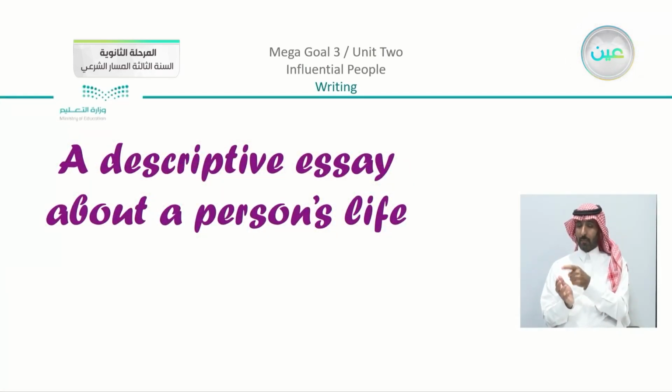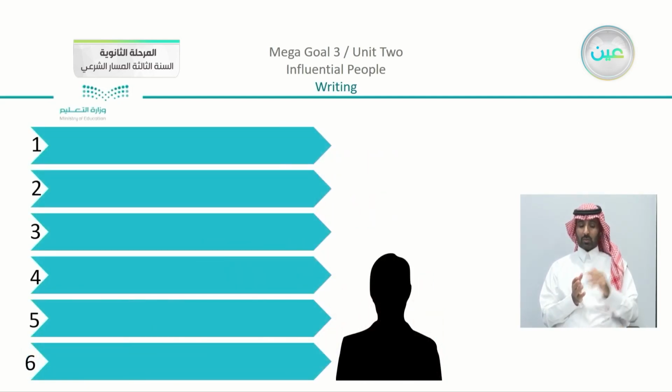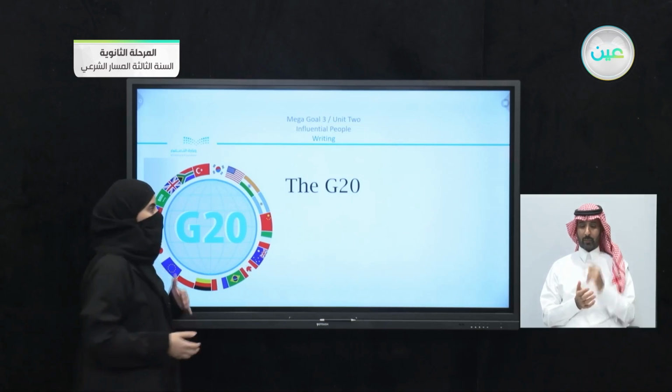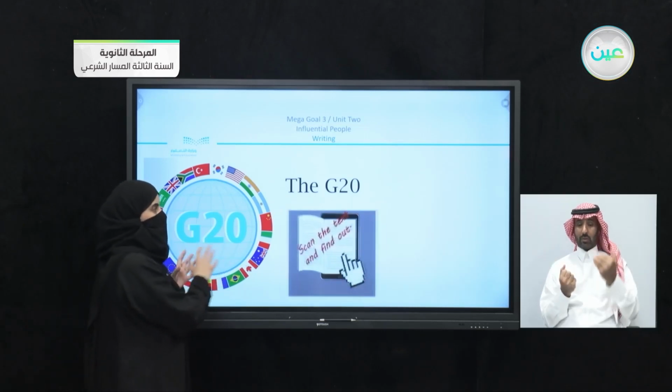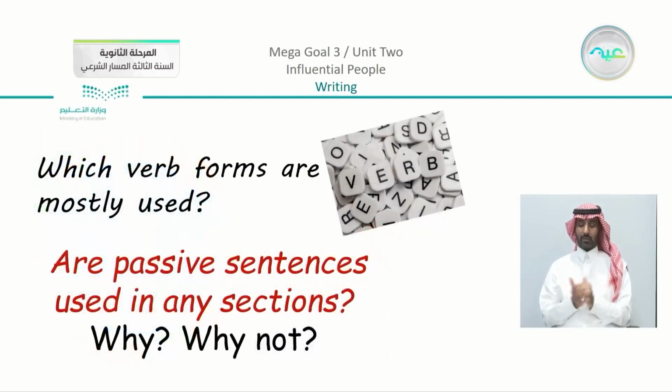actually a descriptive essay about a person's life. Now we have, of course, the person's life in order. This is something that we have to put in mind using the timeline that we explained. We also had something about the G20. We did a lot of tasks during this topic here. We scanned the text to find out about different points that we mentioned throughout the lesson.